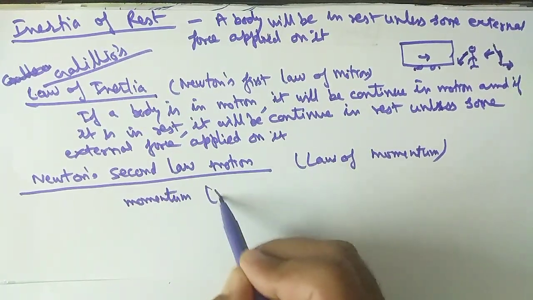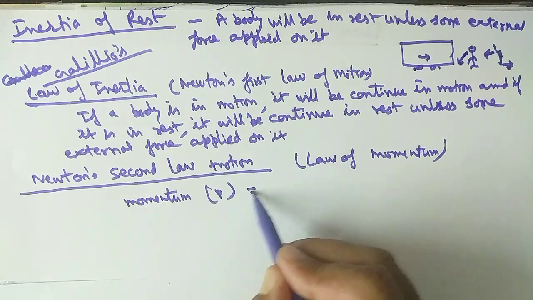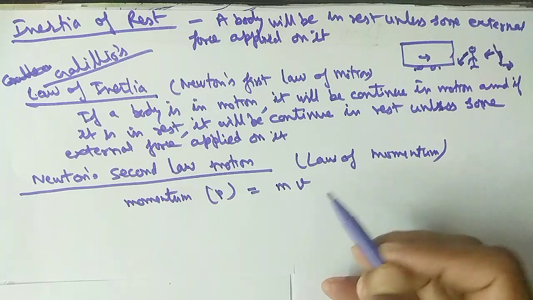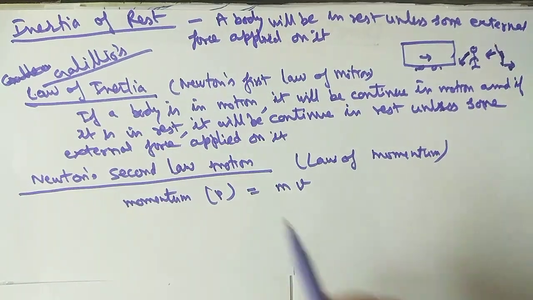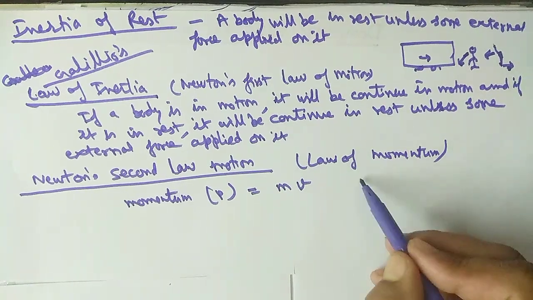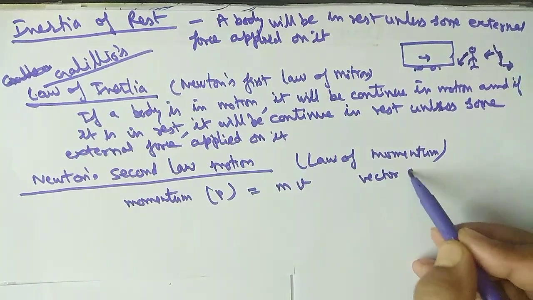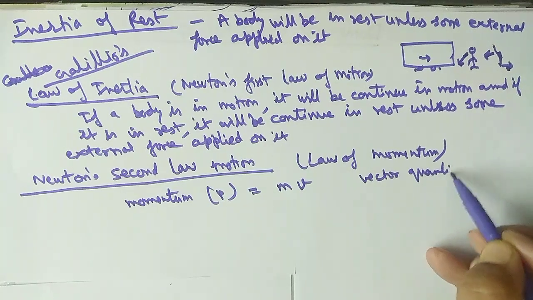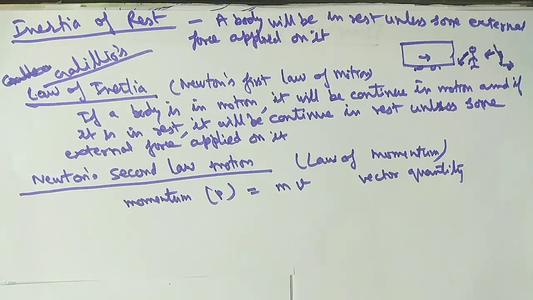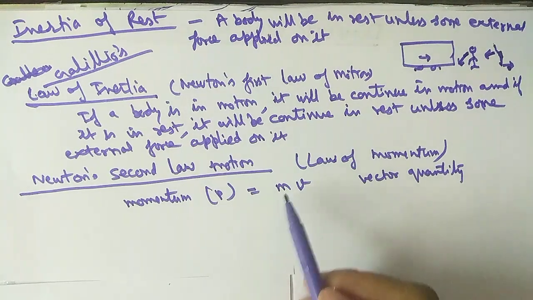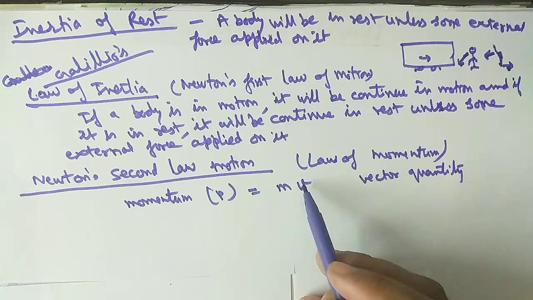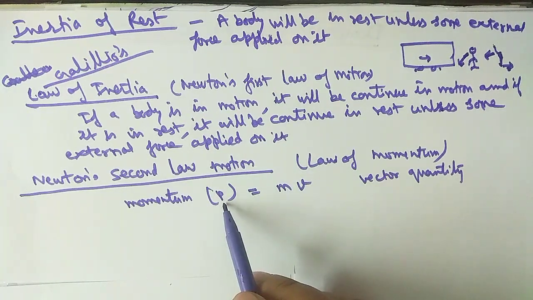Momentum is denoted by a small p. It is equal to the product of mass and velocity. And remember students, it is a vector quantity, which means it depends on direction, and its direction is always the direction of the velocity. The direction of velocity will be the direction of the momentum also.